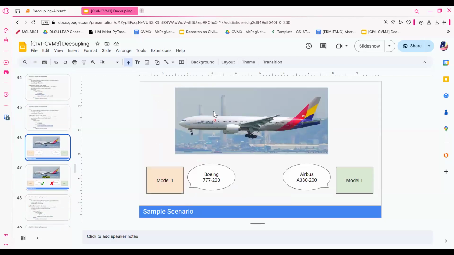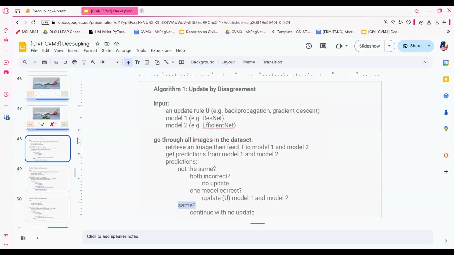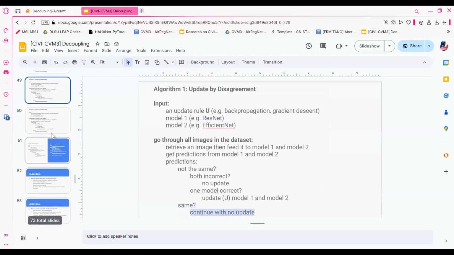So here I have another airplane, and model 1 says it's a 777-200, and the other one says an Airbus A330-200. Sorry, this is model 2 actually, the green box. Well, which one of them is correct? It's model 1. So when one of them is correct and the other one is wrong, we make an update. But what if the predictions are the same, which means they're both correct? Well, we continue without any updates. So that's the idea behind decoupling.